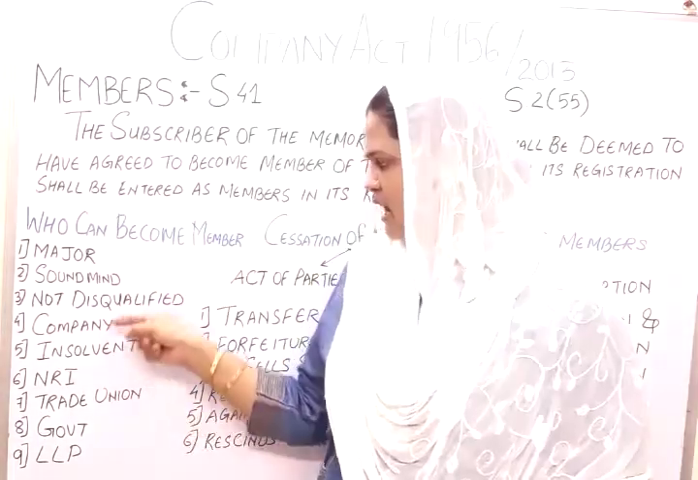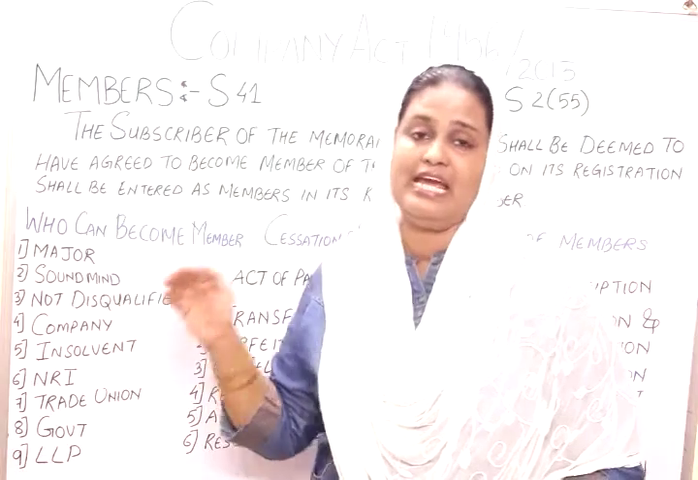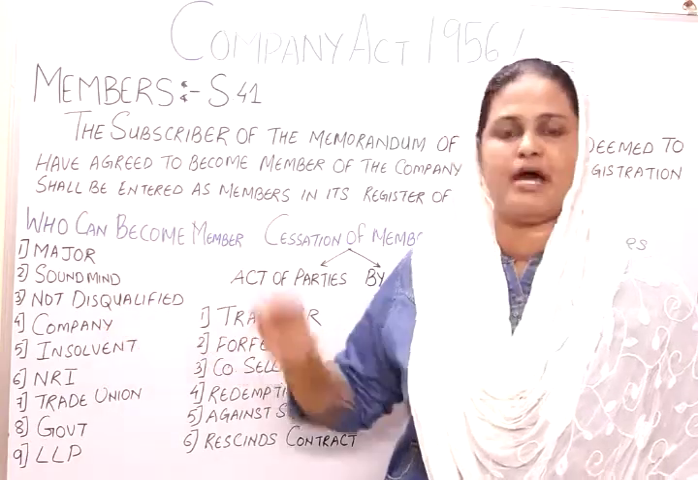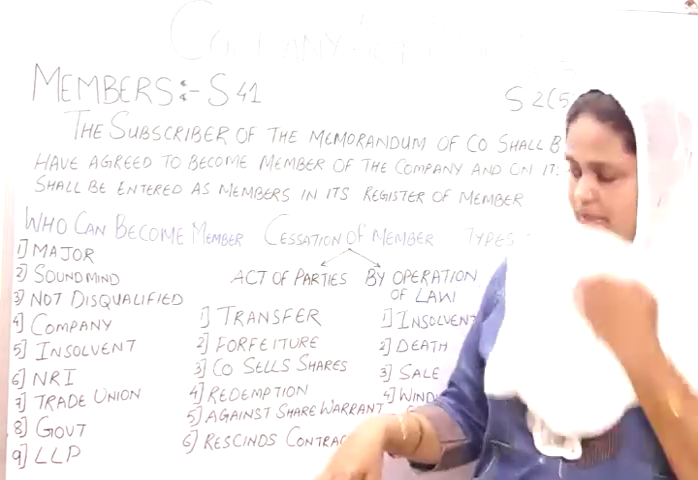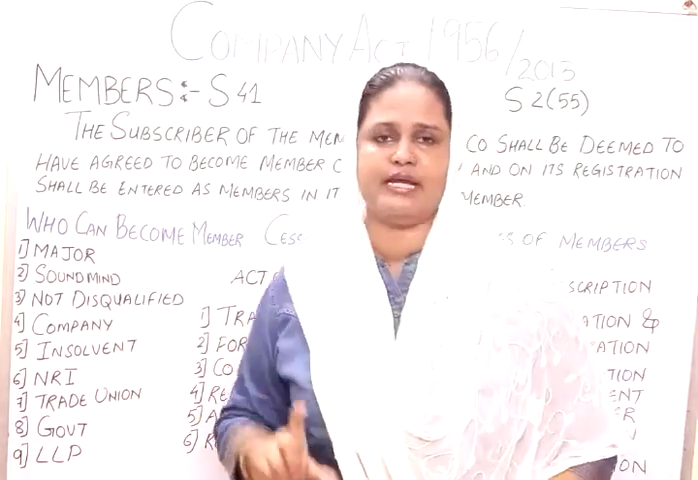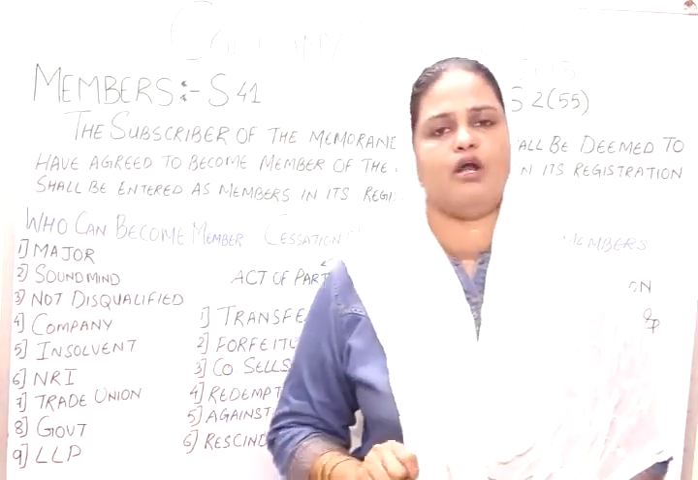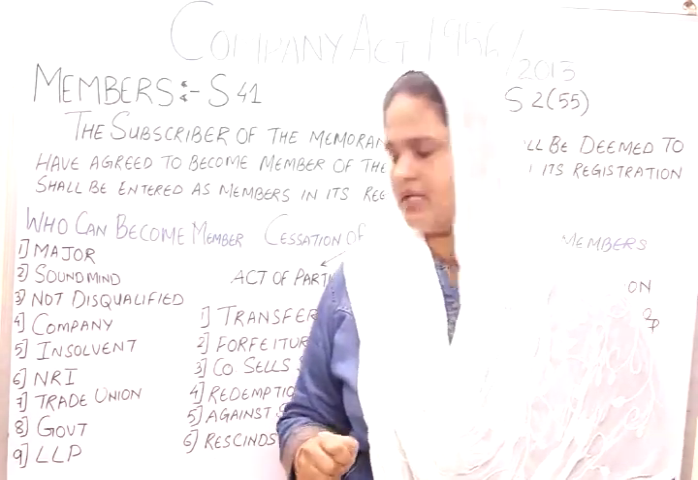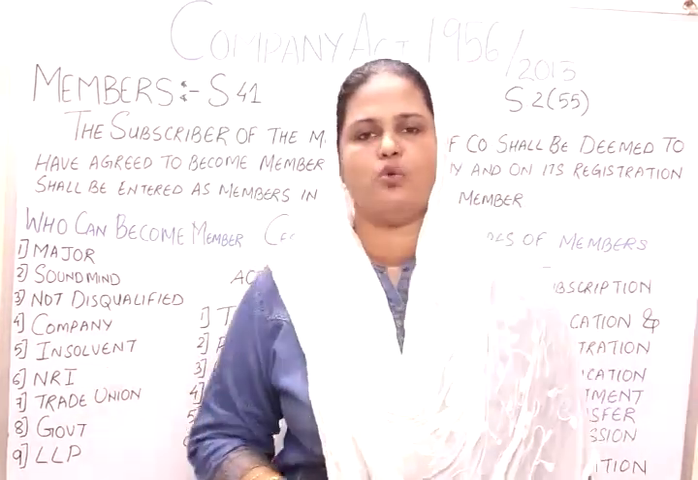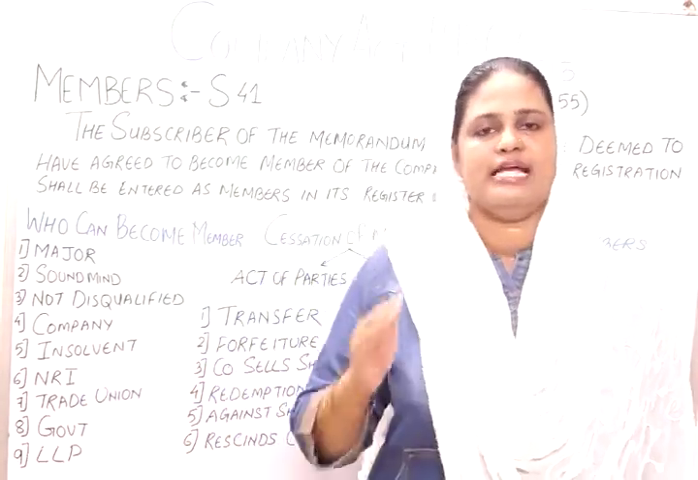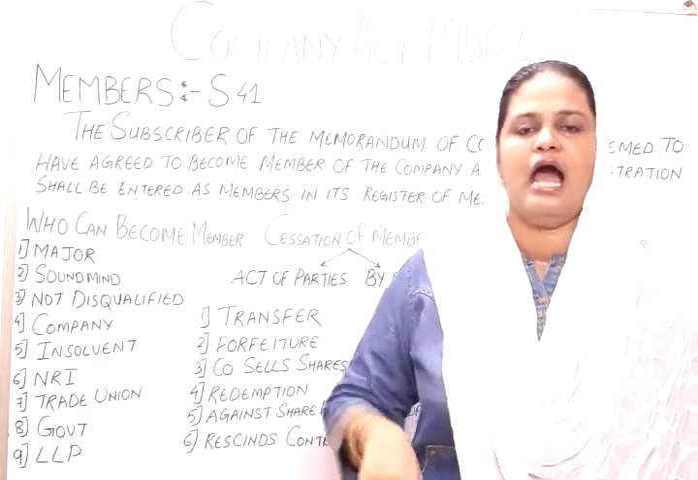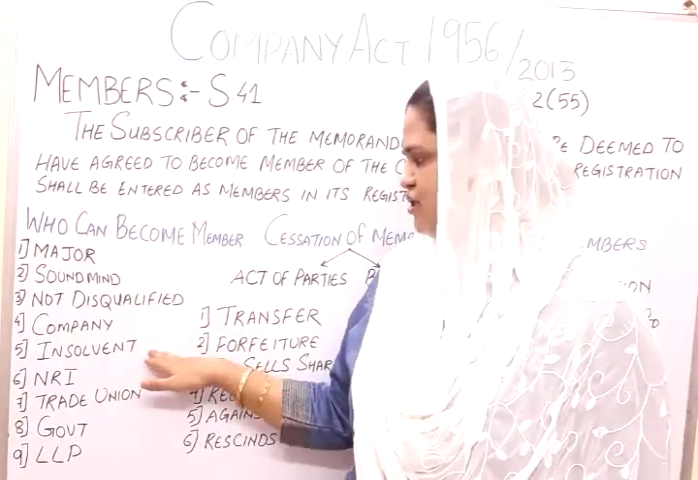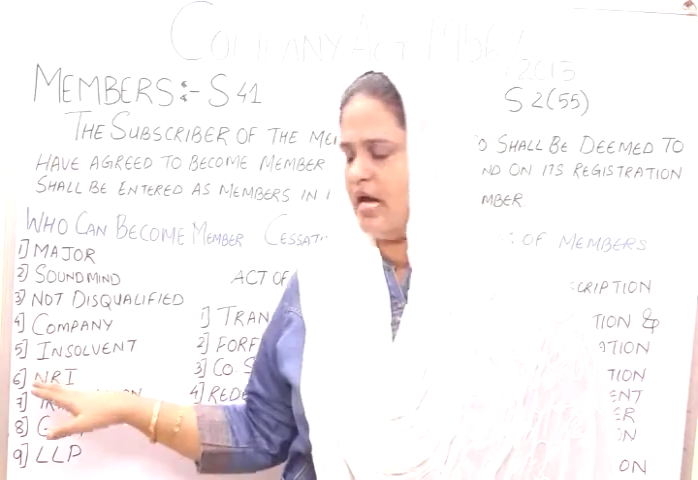So an artificial person, a company, can also become a member of a company if the memorandum and the articles of that company permit it. However, a holding company cannot become a member of its subordinate company. Insolvent: a person who has become insolvent, his name can appear as a member of a company until the process of insolvency is resolved or done.